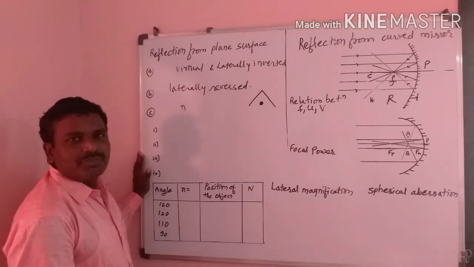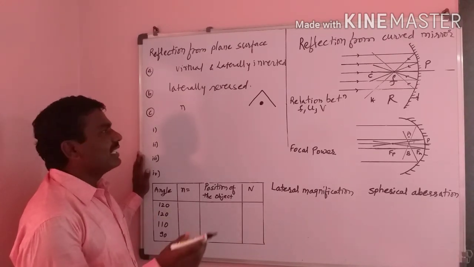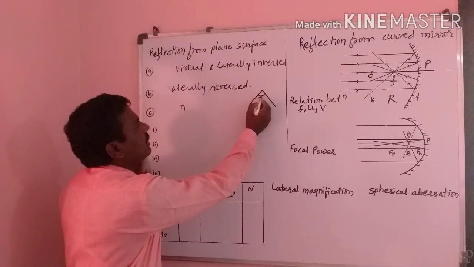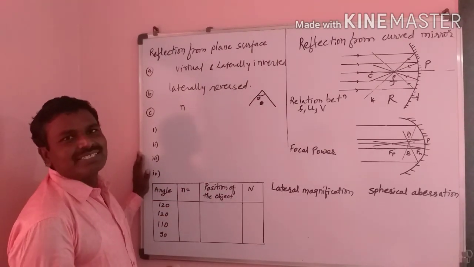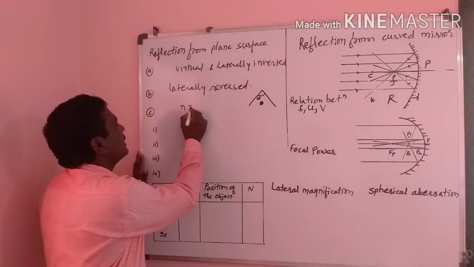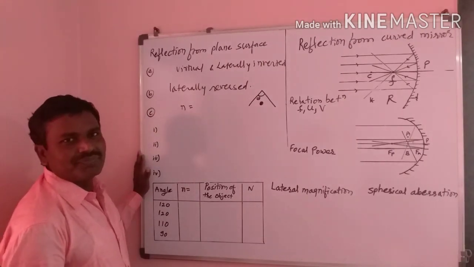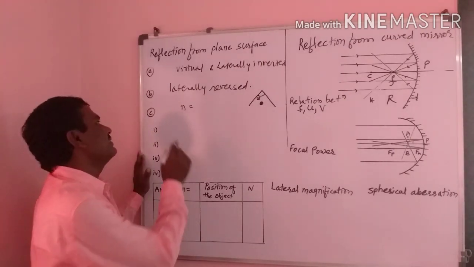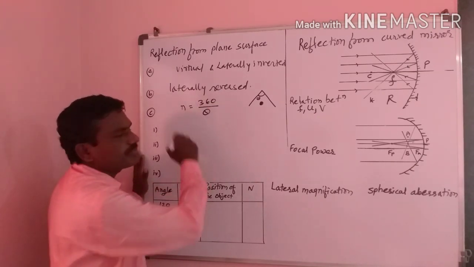That n number of images depends upon the angle between the two reflecting surfaces and where exactly the object is kept. That means how many images are formed will be calculated by a formula. That formula is n is equal to 360 upon theta.